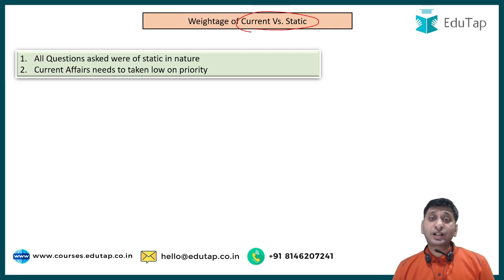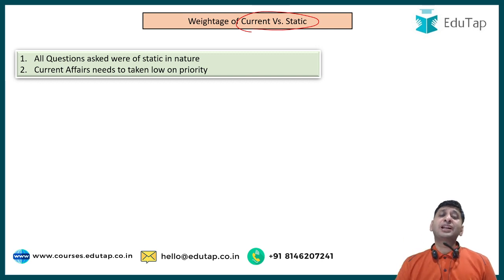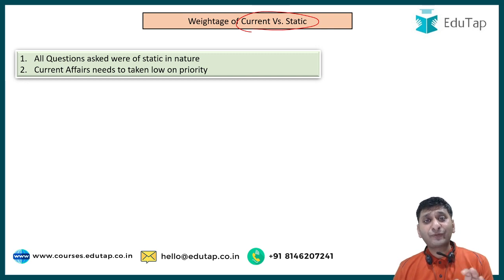Commerce and accounts, no current affairs. Costing, no current affairs. Management, no current affairs. Company law, almost no current affairs. Even if there are amendments, that is part of static. So what I'm trying to say is that it is logical, and therefore it happened in the exam also, that there was no question in current affairs. So even if you want to read current affairs related to finance, which can be asked, right?